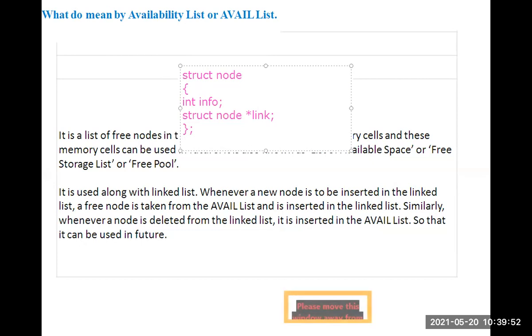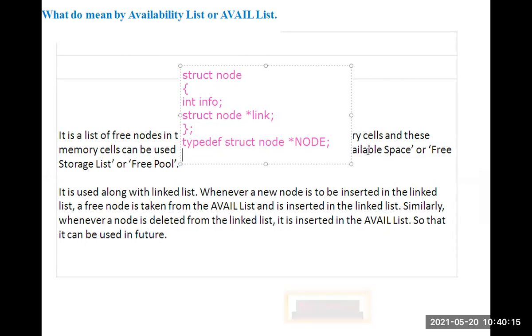Then what I already told you: I use the typedef function, so I don't write struct node every time, I just use the name node here. Okay, node. So this is how to represent the node. Now the node is created.